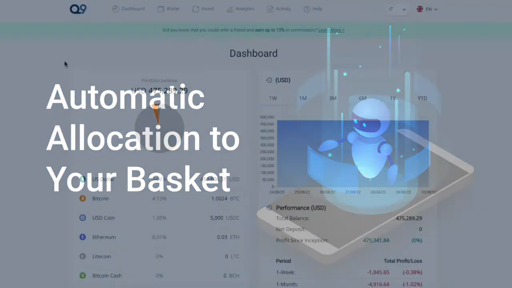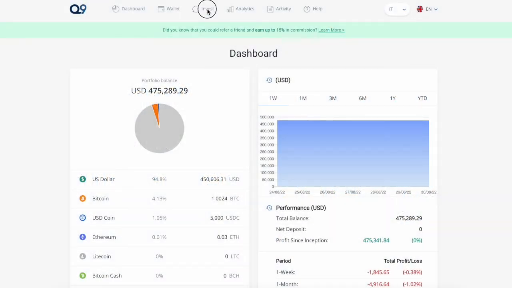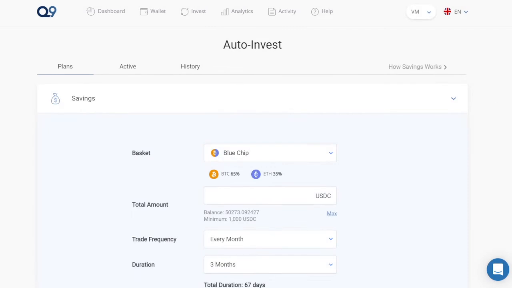To allocate to savings, first navigate to the Invest tab and choose Auto Invest from the drop-down menu. This will take you to the Auto Invest page.